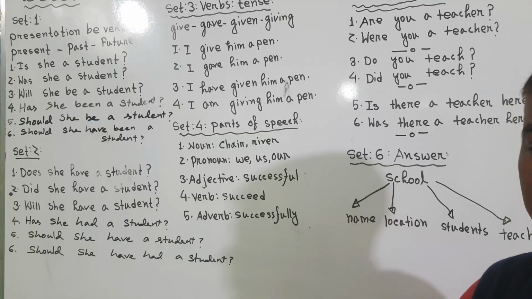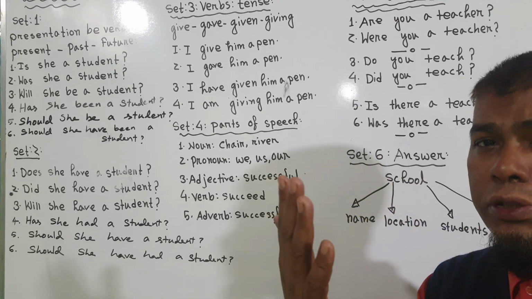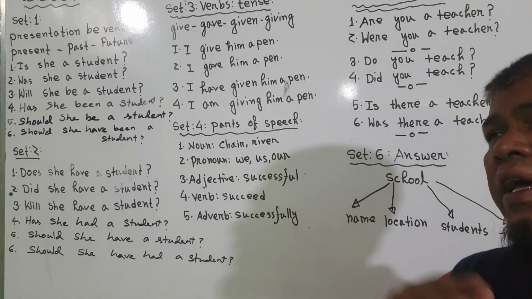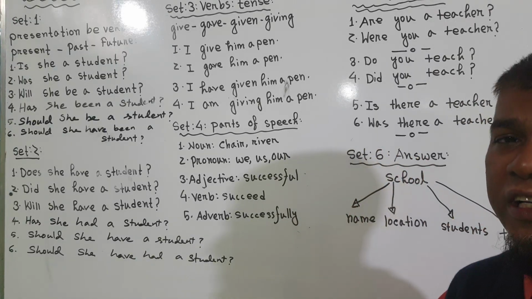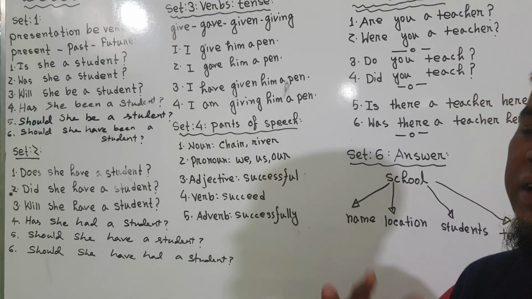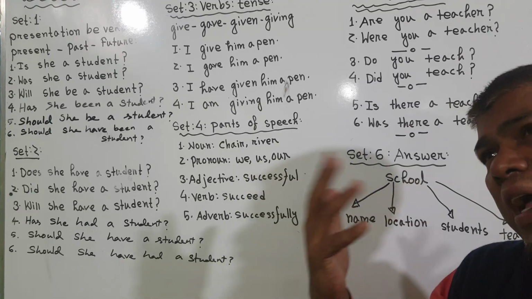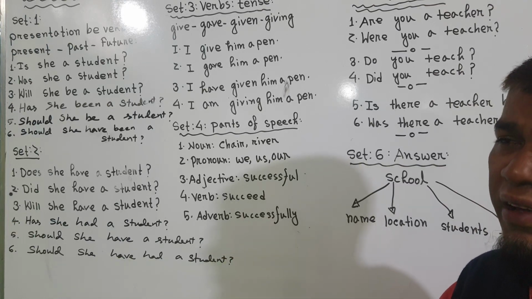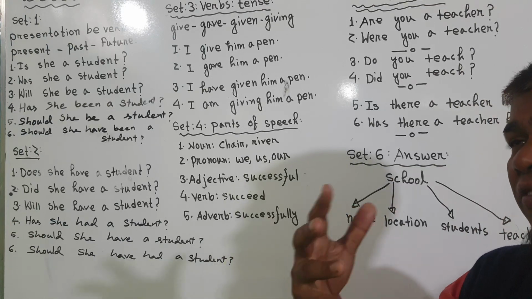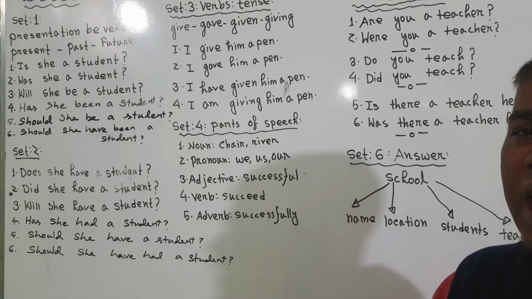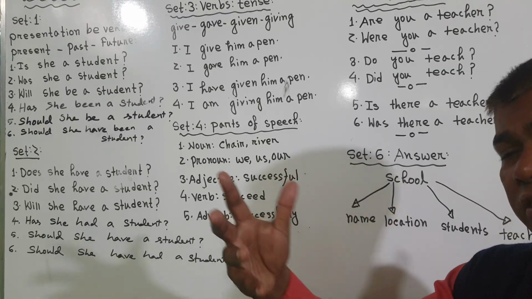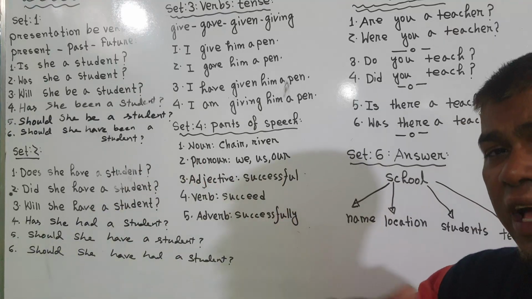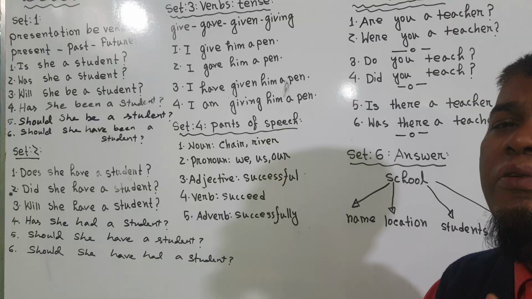Sometimes we make more sentences with this. I have already told you, I have just told you, I have recently told you. And if we look at it, especially in British English, already, recently, and just are used in present perfect tense. And I have gone, I haven't gone. And yet is also a very important adverb here. I haven't yet gone, I haven't yet seen, I haven't yet driven, I haven't yet known, I haven't known yet, I haven't driven yet, I haven't seen yet. This is how you can practice.